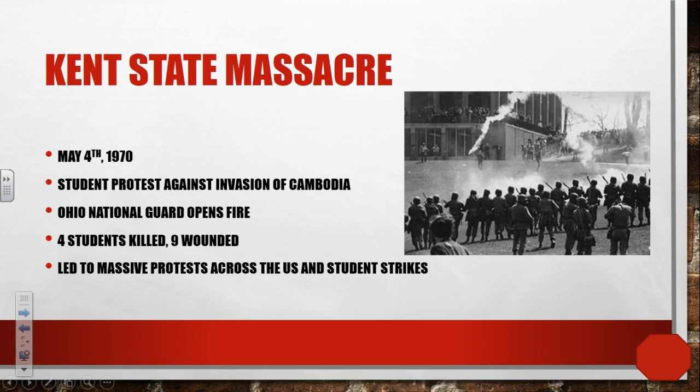There's a lot of outcry and protest against the state of Ohio and the National Guard for doing this. There's a lot of protest against the United States federal government for doing this. This looks really bad for Nixon. This looks bad for anyone who's involved with the government at this time period and defending the war, because 4 college students were killed by the Ohio National Guard simply for protesting against the United States invasion of Cambodia.